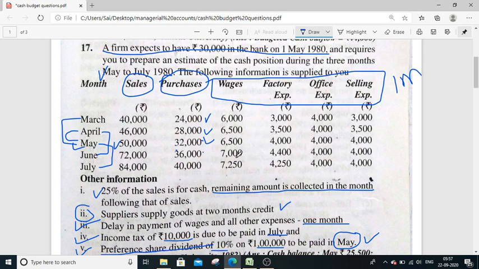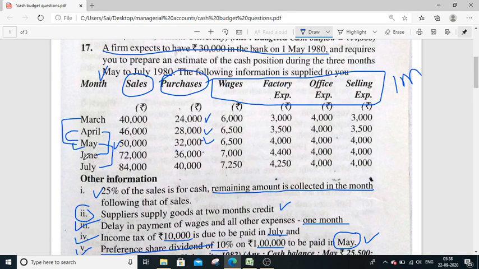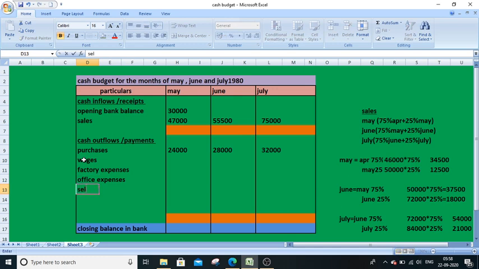That is purchases. Then expenses, other expenses: wages, factory expenses, office expenses, and selling expenses. Done. Now first of all, wages.